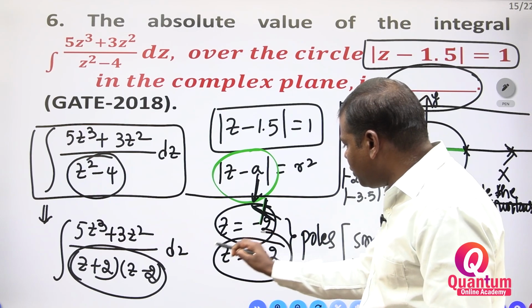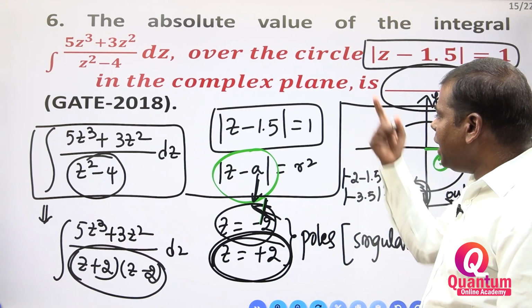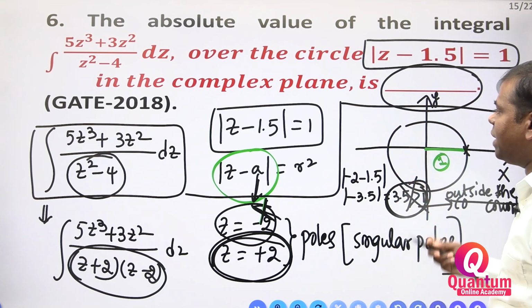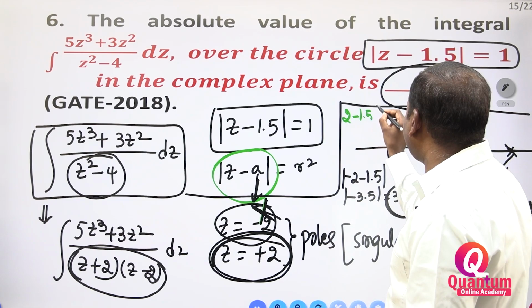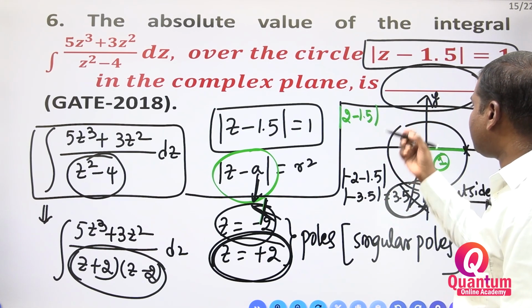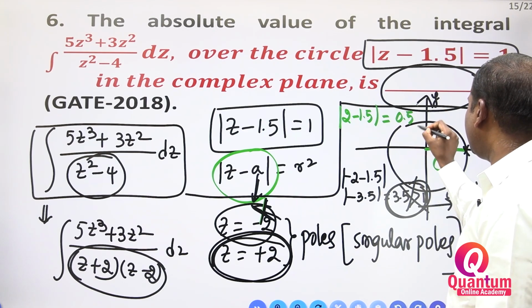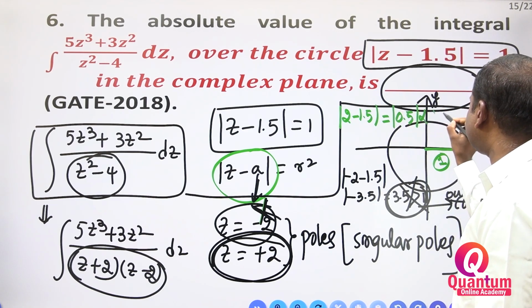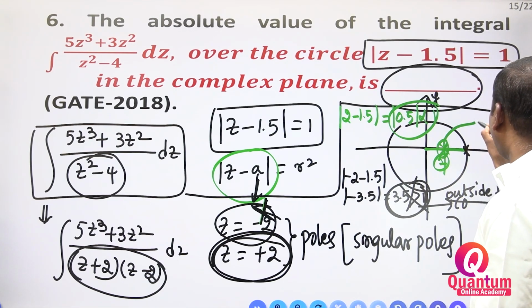Next one we have to take. What is the next one? z is equal to plus 2. If it is z is equal to plus 2, once again you have to check. 2 minus 1.5. Modulus of 2 minus 1.5 is equal to how much? 0.5. 0.5 is less than 1. So that's why, where is it sitting? Inside the contour.